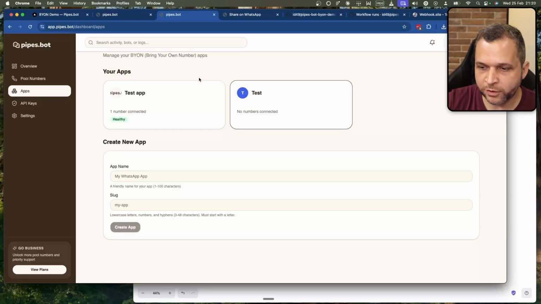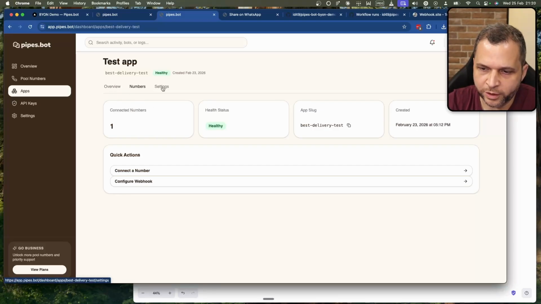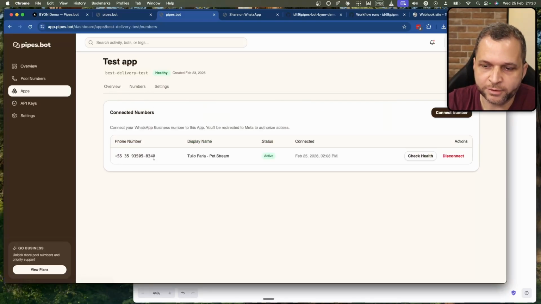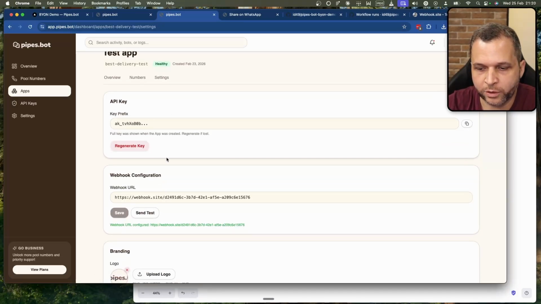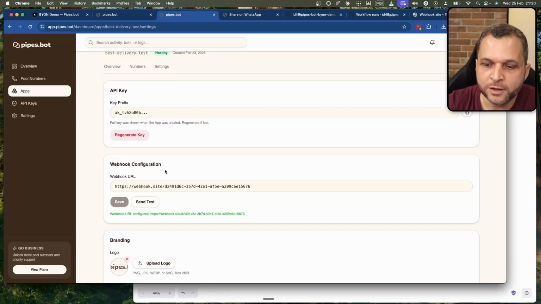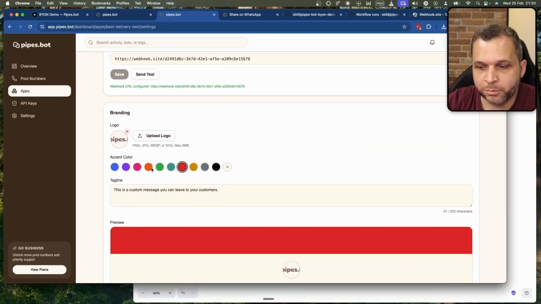So what is the difference between then? When we enter on an app, we have everything. So we have the numbers that we have onboarded already inside the platform. We have the settings, so how we are going to deliver this. So we have the webhook here, and if we connect with WebSockets, we are going to receive the message as well. And we have a branding here.